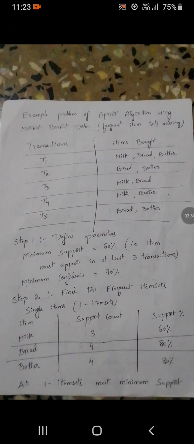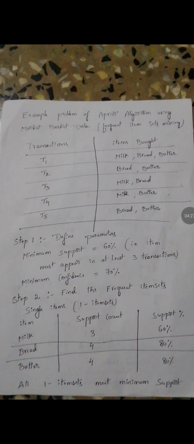Step 2 is finding the frequent item sets. For single item sets, take milk: the support count is 3. Milk is purchased by the T1 customer, the T3 customer, and the T4 customer. So the support count is 3, and 3 means the support percentage is 60%.